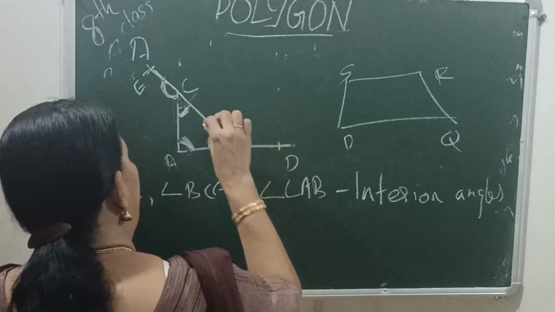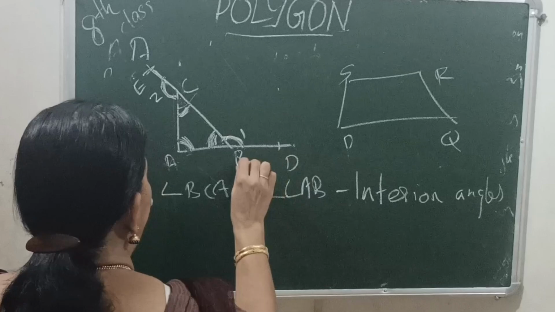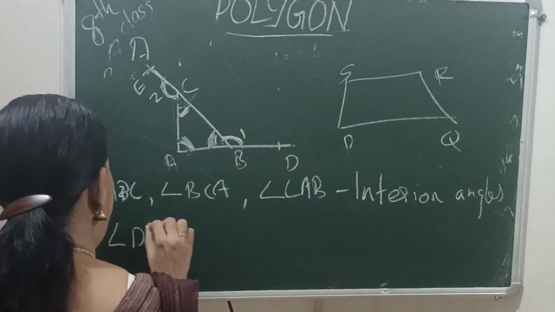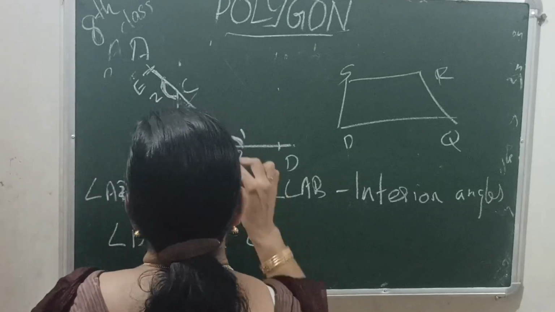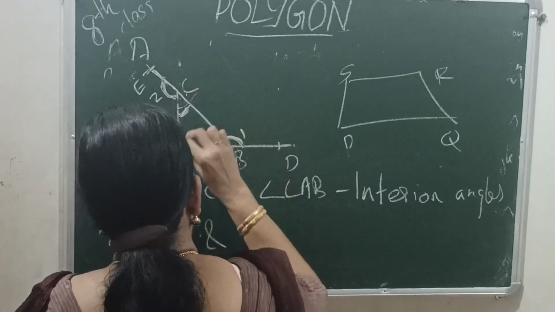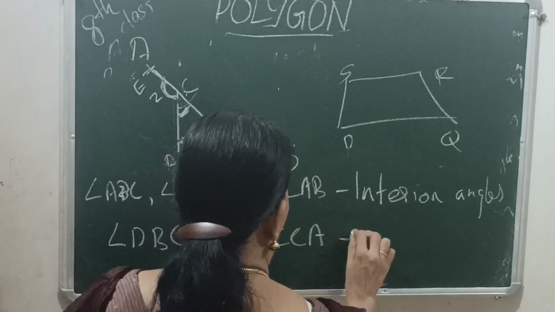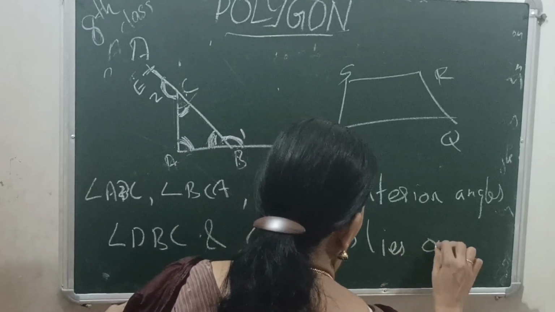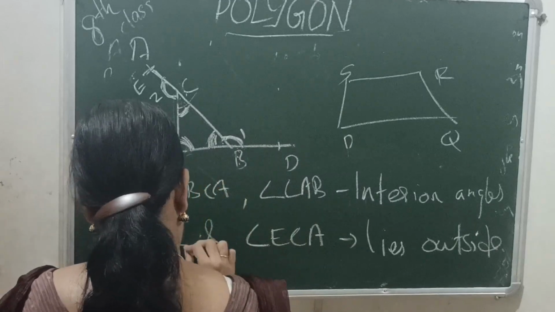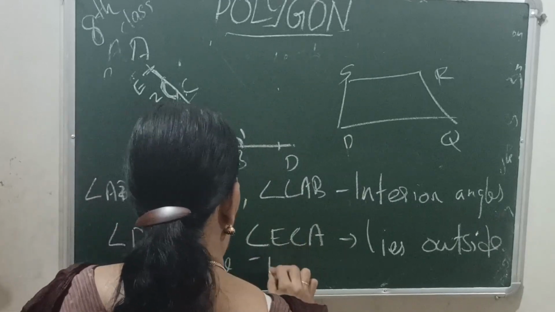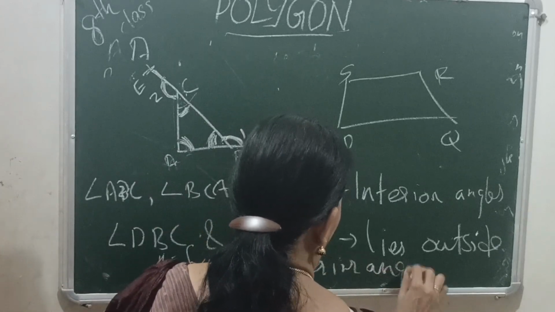And this angle 1 and angle 2, these two angles are exterior angles. Then angle DBC, that is angle 1, and angle ECA lie outside the closed figure. Outside the figure, they are called exterior angles.